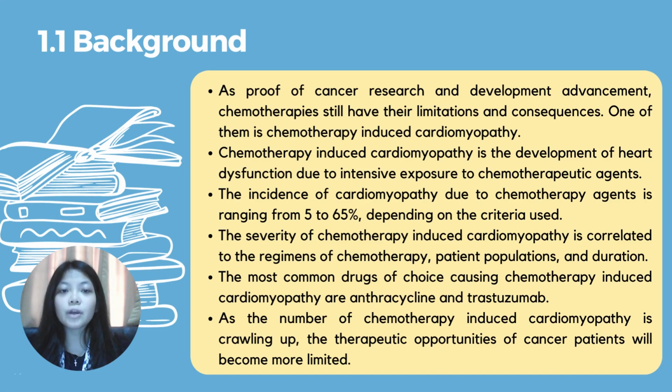The incidence of cardiomyopathy due to chemotherapy agents ranges from 5 to 65%, depending on the criteria used. The severity of chemotherapy-induced cardiomyopathy is correlated to the regimens of chemotherapy, patients' populations, and durations. It can occur either at the early stage or late stage of the cancer treatment. The most common drugs causing chemotherapy-induced cardiomyopathy are anthracycline and trastuzumab. While these medications are instrumental in combating malignancies, their cardiotoxic effects pose significant challenges in managing cancer survivors' long-term cardiovascular health. As the number of chemotherapy-induced cardiomyopathy cases is crawling up, the therapeutic opportunities of cancer patients will become more limited.